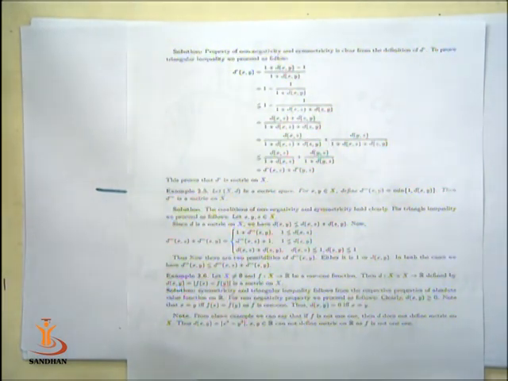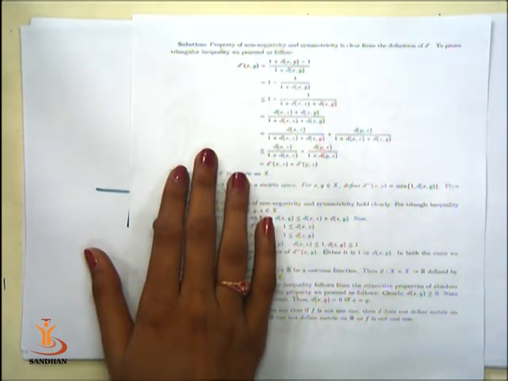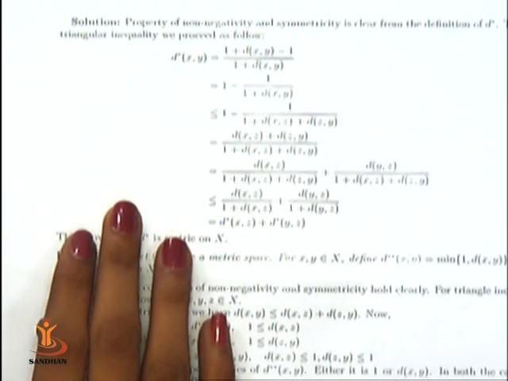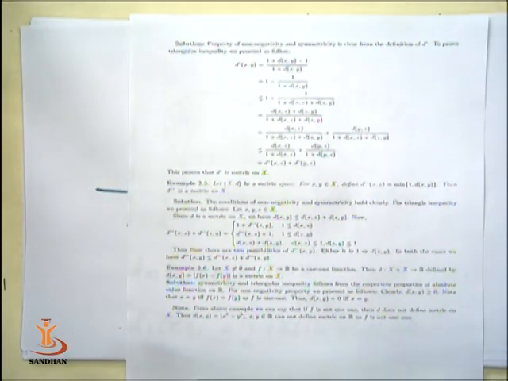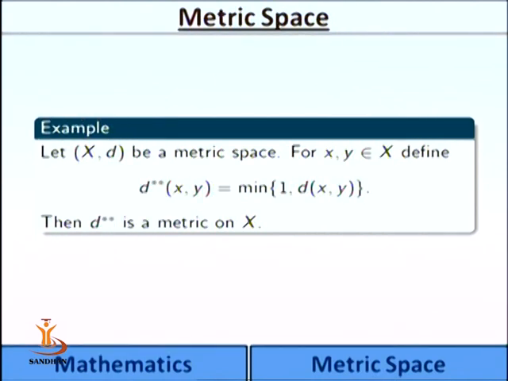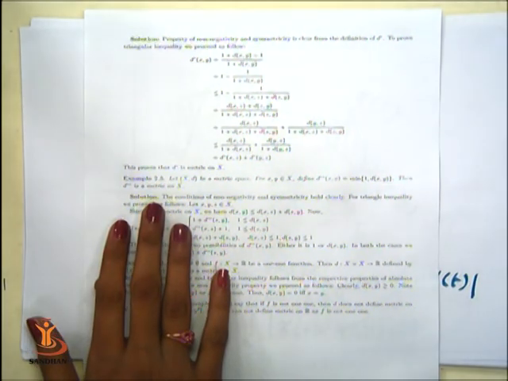So whenever we have d, we can construct d star on X, that is d star of xy is equal to d of xy upon 1 plus d of xy. The next example, let X, d be a metric space. For x, y in X, define d star star of xy is equal to the minimum of 1 and dxy, then d star star is a metric on X. Again, the non-negativity and symmetry properties are very clear from the definition of d itself on a non-empty arbitrary set X. Let us see the triangular inequality.